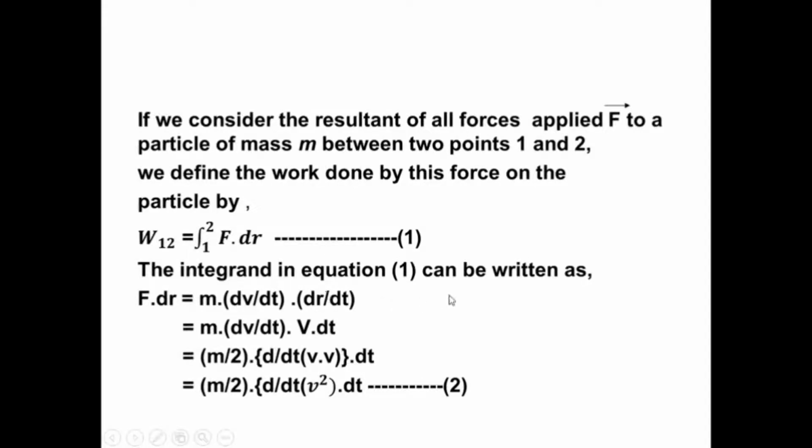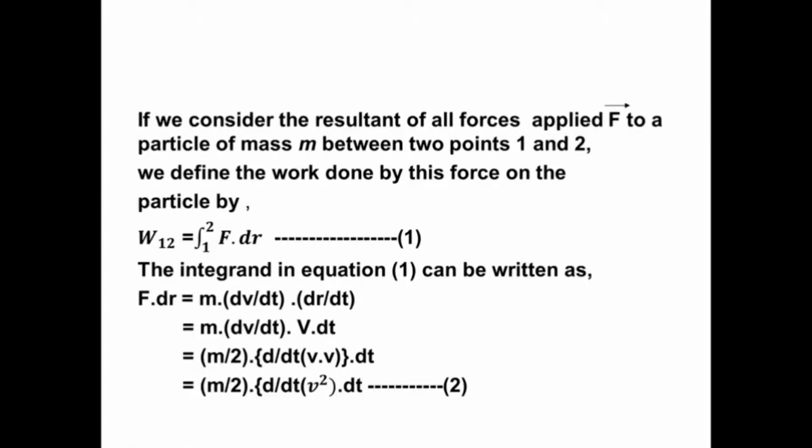The integrand in equation 1 can be written as follows. Force is equal to mass times dv by dt, since the time derivative of velocity is acceleration.